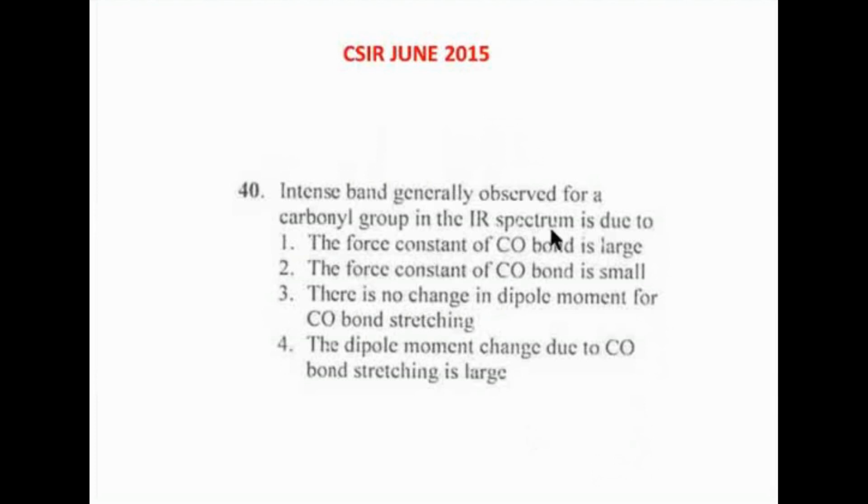So force constant, large, force constant, small. The force constant has to do with the carbonyl stretching frequency. Stretching frequency தான் நம்ம பேசுவோம். Force constant கூடுச்சா stretching frequency கூடும், force constant குறைஞ்சா stretching frequency குறையும். But intensity of band will be related to the dipole moment. So stretching நடக்கிறப்ப dipole moment change ரொம்ப அதிகமா இருக்கும். So dipole moment change அதிகமா இருந்துச்சுன்னா intensity of band அதிகமா இருக்கும். எந்த bondக்கு dipole moment change அதிகமா இருக்கோ, that will give you a more intense band. Do you get the point, guys?